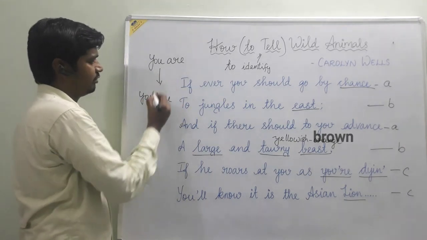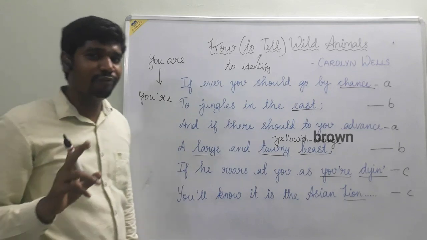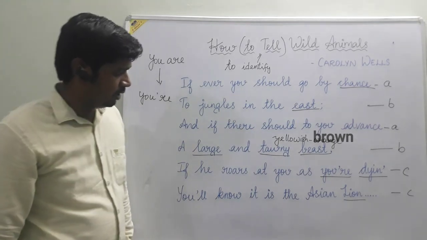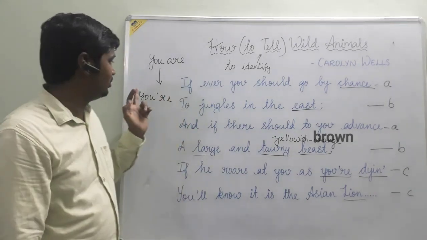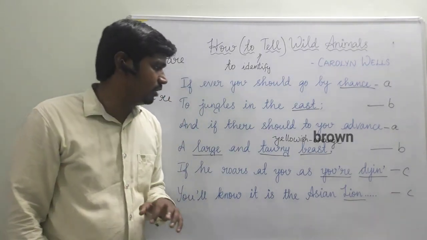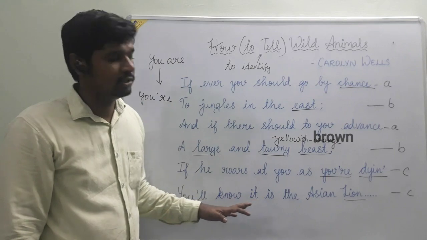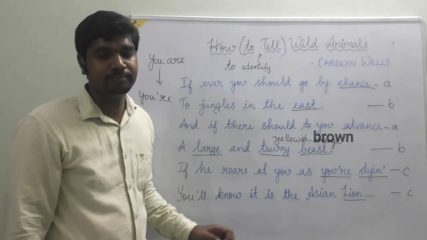So here the apostrophe indicates the missing letter A. Even in the other stanzas, the poet has used the same contraction forms. Okay, so that's the end of this first stanza, and we shall go to the next one.